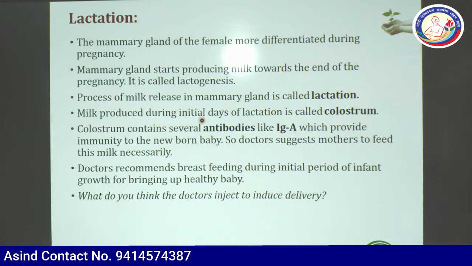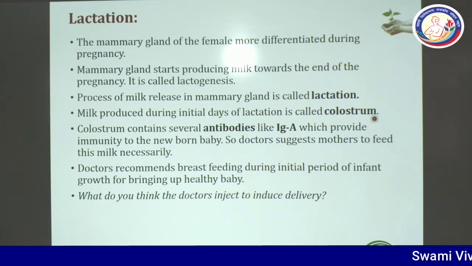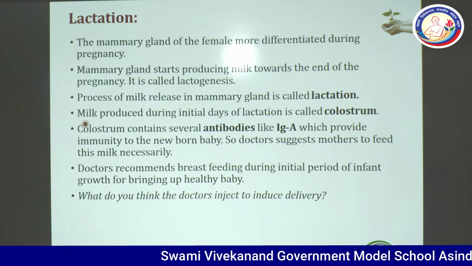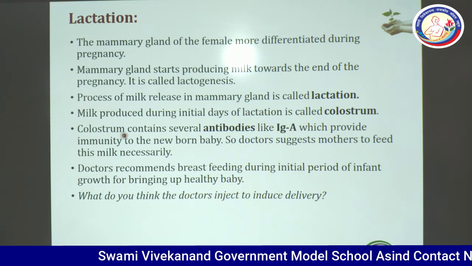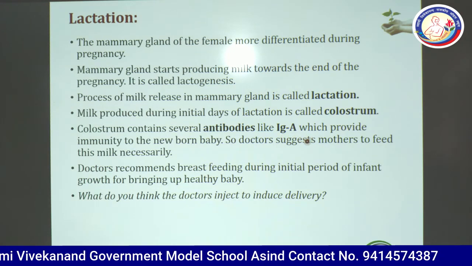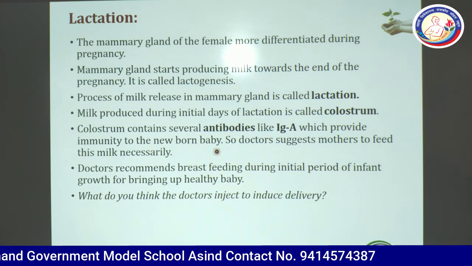Milk produced during the initial days of the lactation is called colostrum. This is the yellow colored thickened milk, and it is secreted up to 5 to 6 or 7 days only. Colostrum contains several antibodies like IgA, which provide immunity to the newborn baby.